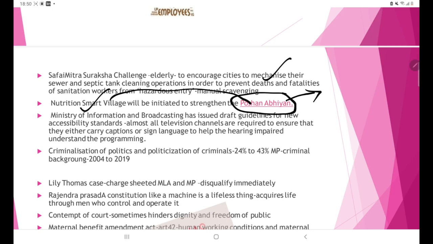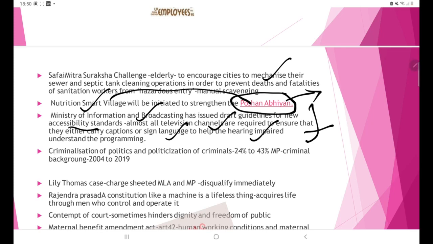Then next point is the Ministry of Information and Broadcasting. It has issued some draft guidelines for increasing accessibility. This is relating to disability, for those who are disabled. The ministry has given some guidelines that all television channels have to bring captions or sign language, so that it is equally accessible to disabled people, those who have hearing disability, or vision problems, etc. So while designing the channels, they have to keep in mind such aspects also.